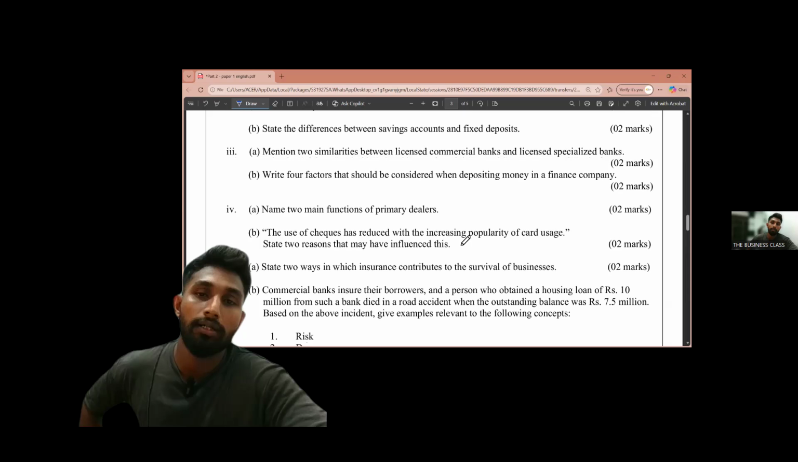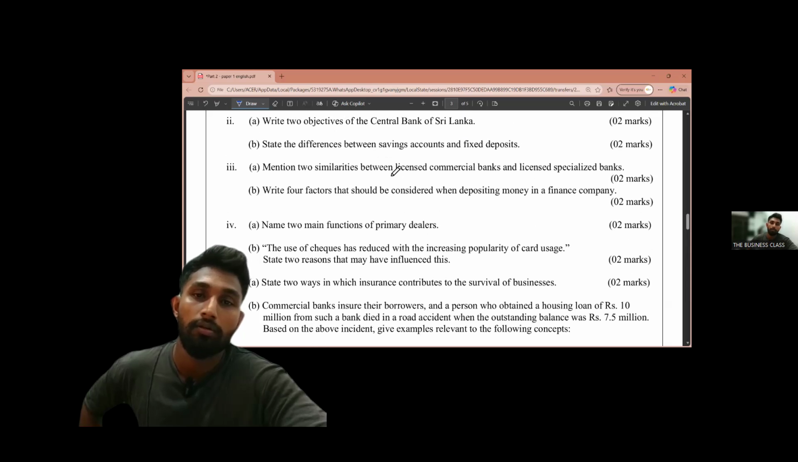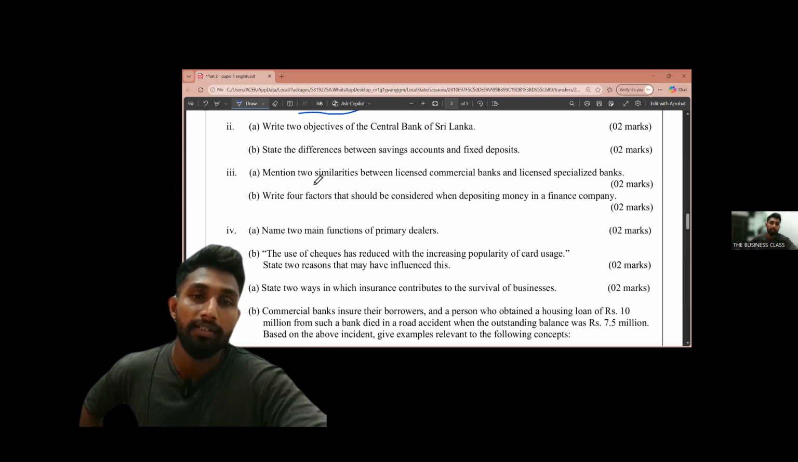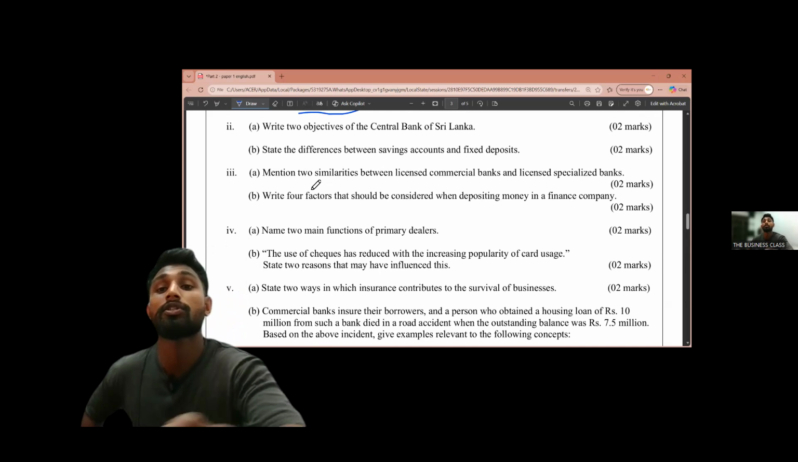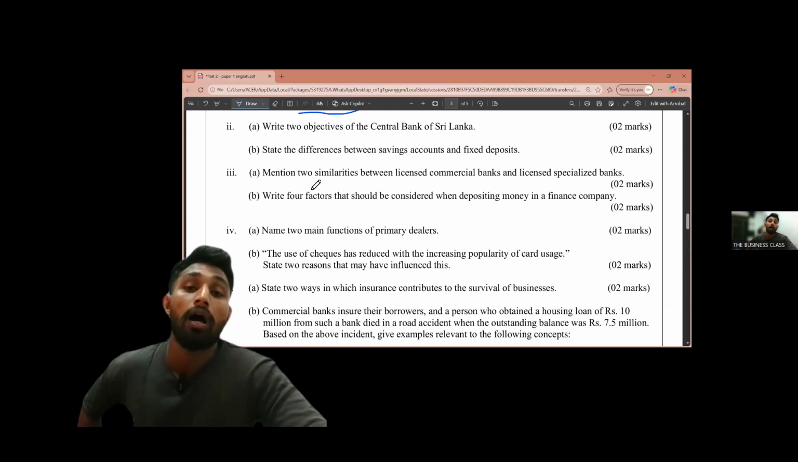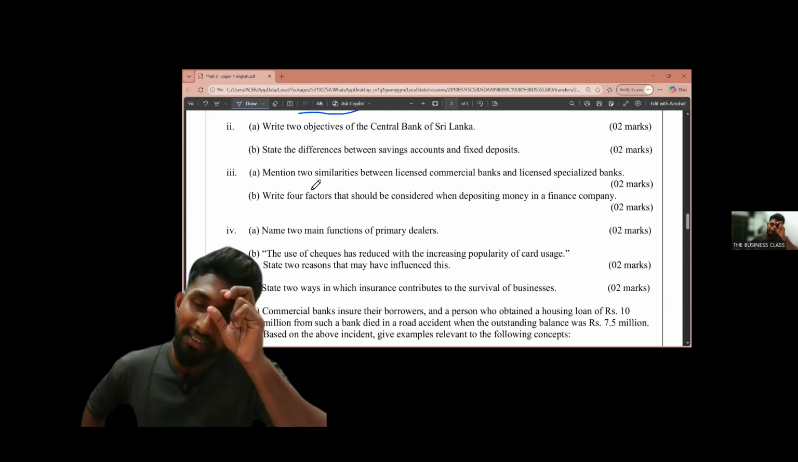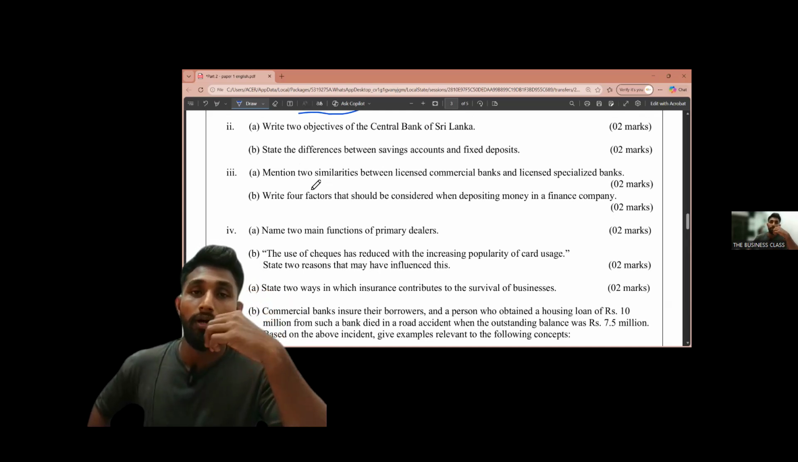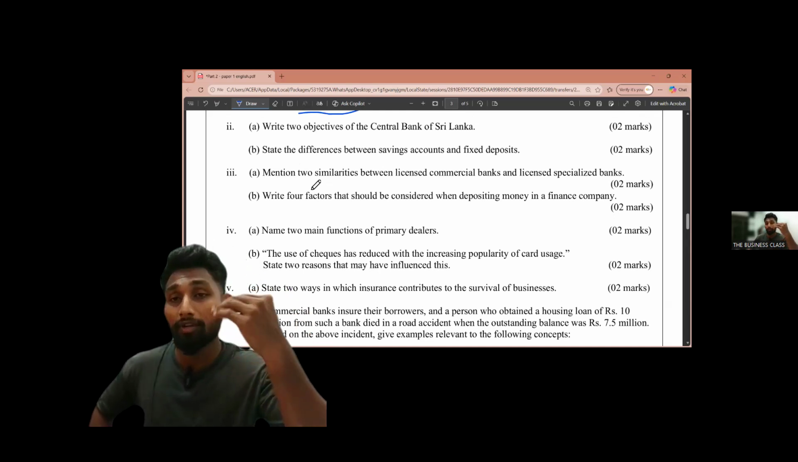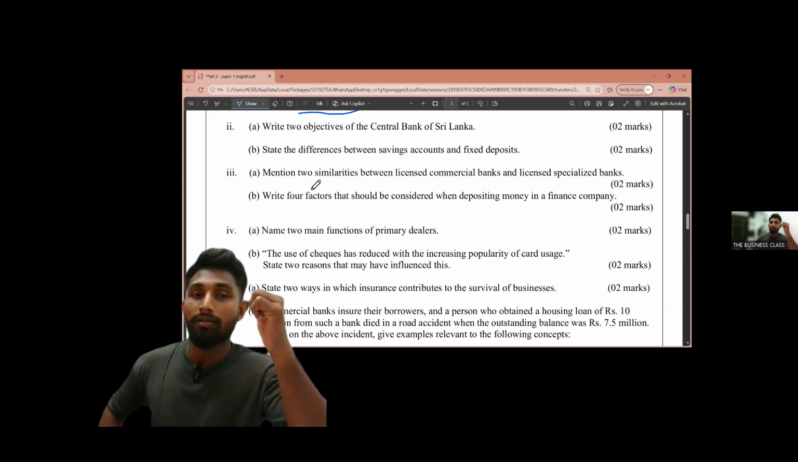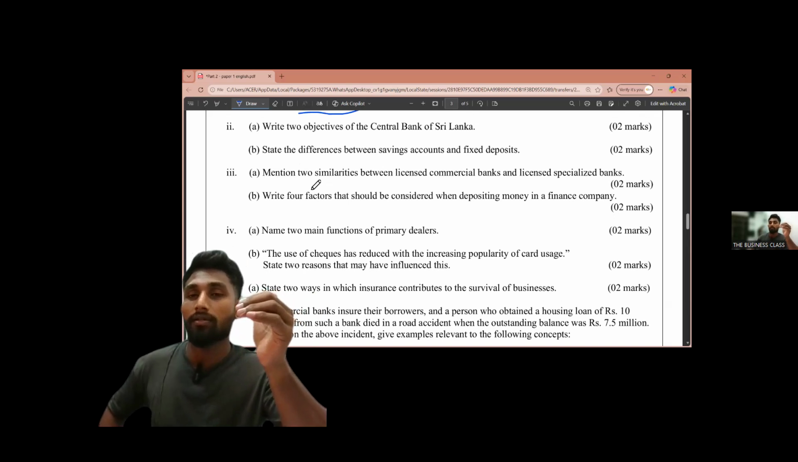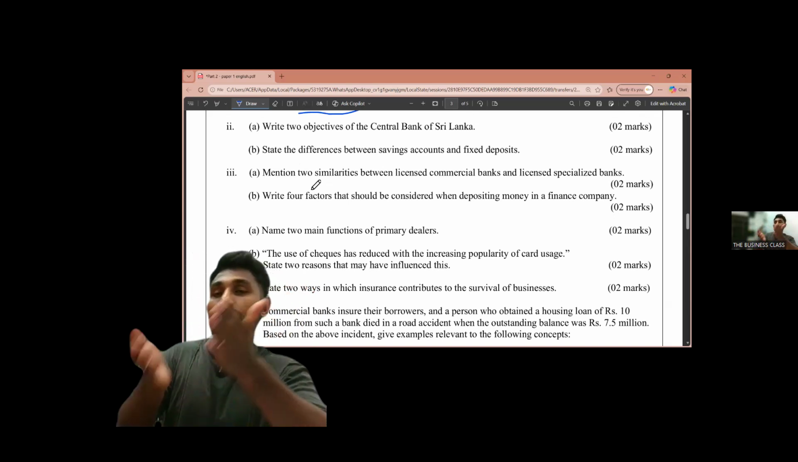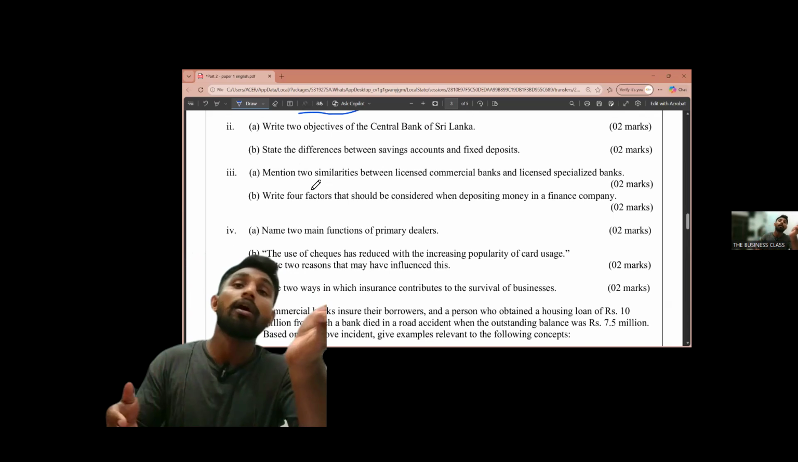Okay, then the next thing we have to discuss is: mention two similarities between licensed commercial banks and licensed specialized banks. Here it's asking similarities, no? I saw one student had written differences again. So make sure to read the questions first. The earlier question was asking differences.